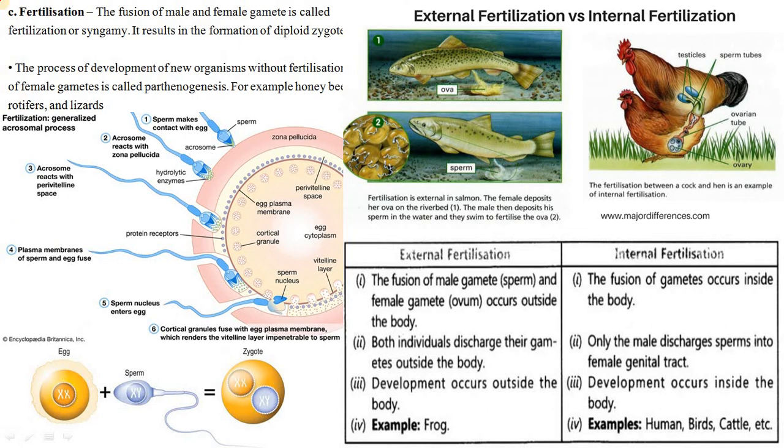Now, what is fertilization? Fertilization is the fusion of male and female gametes, and this is also known as syngamy. This results in the formation of a diploid zygote. The process of development of a new organism without the fertilization of female gametes is called parthenogenesis. I used this term in the beginning of the lecture, as you can remember, for example in honeybees, rotifers and lizards. So one egg and one sperm form a zygote.